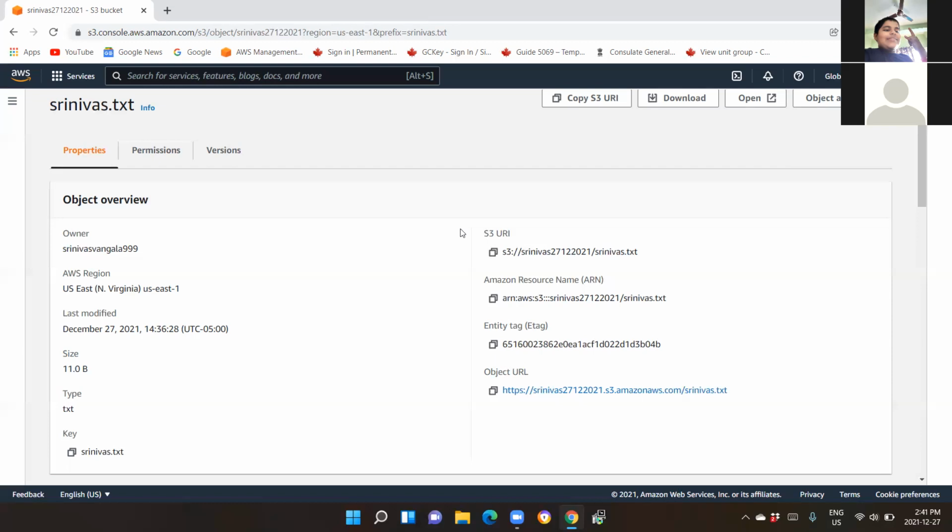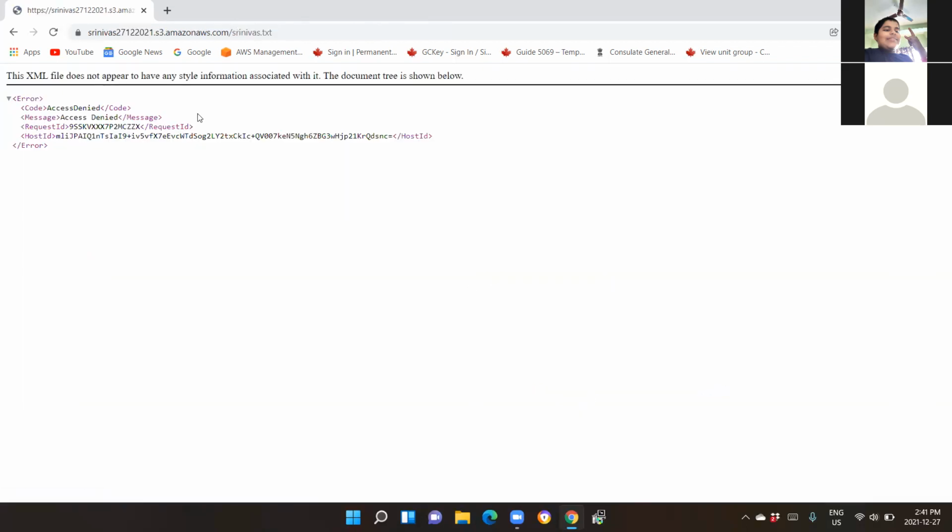Now let us try to access this object URL. So click on that URL. You will see that it says access denied, because we have just uploaded the object, but we have never given any kind of permissions to this particular object. Now, in order to access it, hit back again.